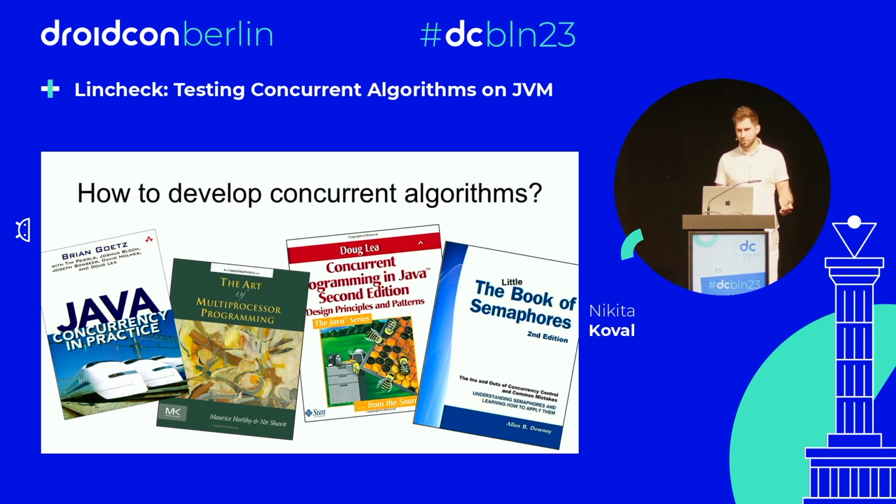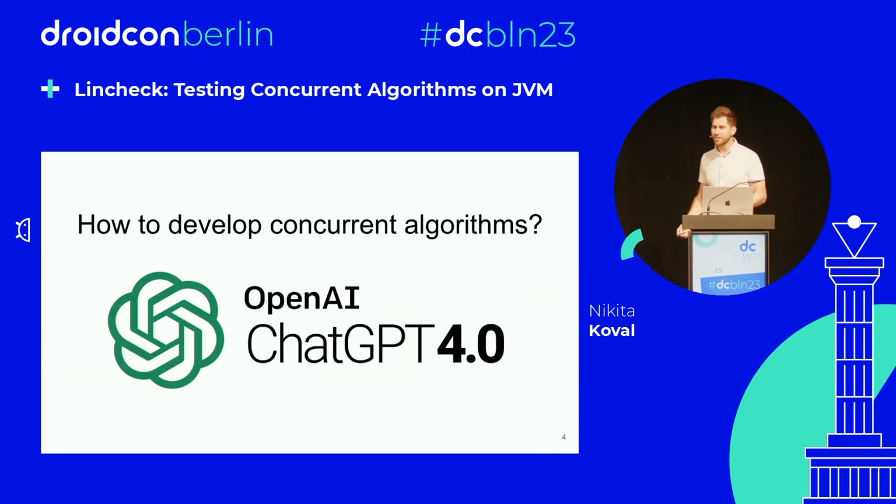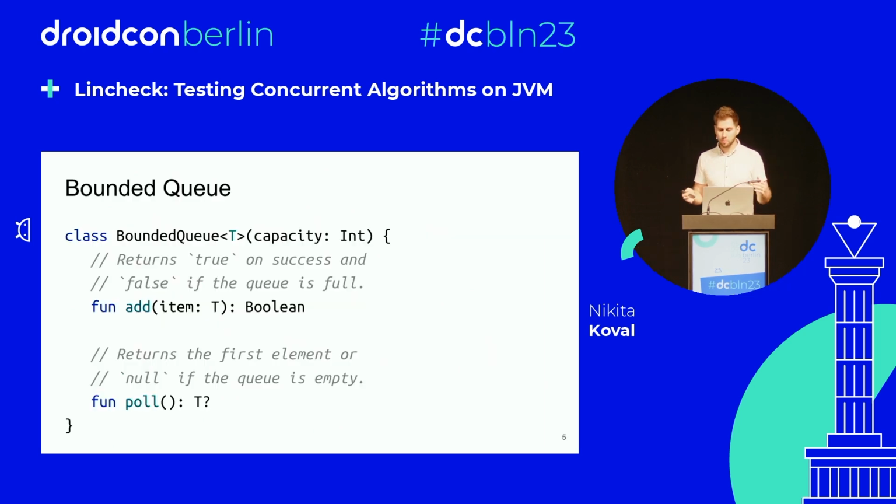Nowadays, this year, we have another solution. We don't need to read all these books. We have the guy who knows everything. Maybe. And let's now try to build a concurrent algorithm with ChatGPT. We need to choose something that is not so trivial, but it's still easy to understand. For example, we can choose a bounded queue.